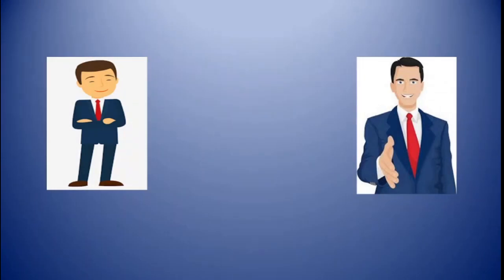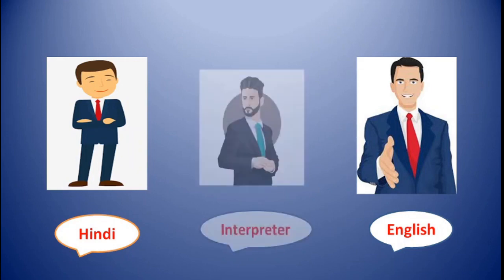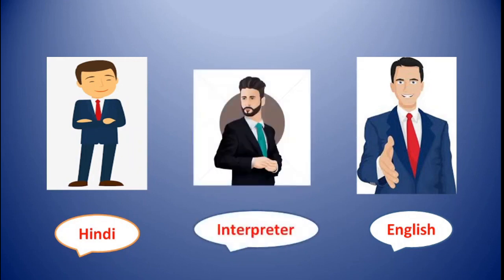Suppose if people want to talk to each other, they need a common language that both can understand. If one person speaks Hindi and the other person speaks English, both of them can't understand each other's languages. How will they communicate? They need an interpreter who can interpret for both of them.